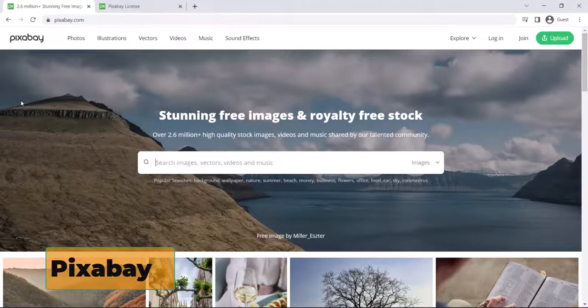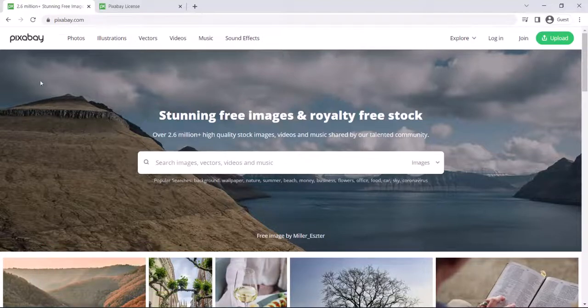The next useful website for all you digital creators, all the creators rather, is Pixabay. Pixabay has over 2.6 million plus high quality stock images, videos, and music shared by the talented community. You can see there are photos, illustrations, vectors, videos, music, and sound effects. We'll quickly go through all this.